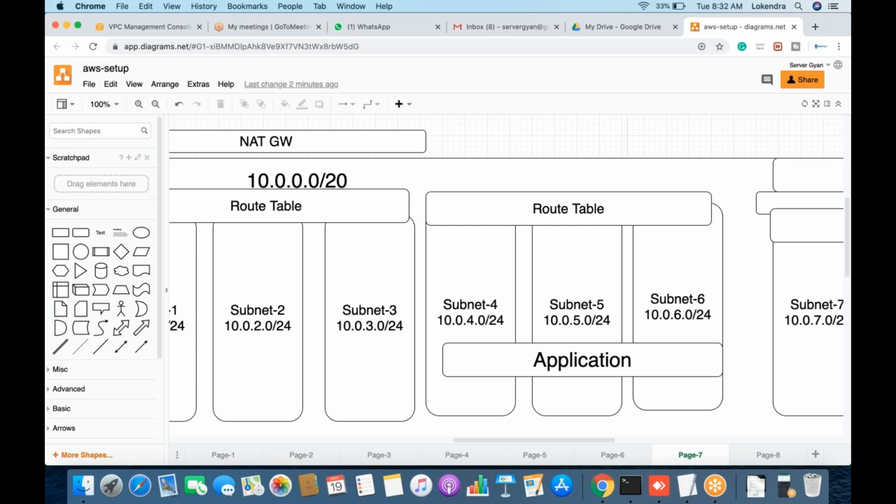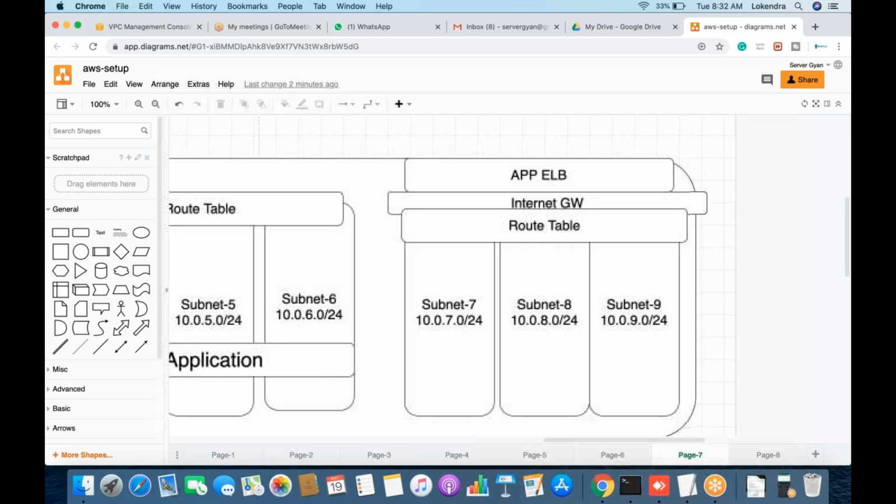One small doubt, sir. If the user wants to hit the URL, then how is the user able to see the application, sir? Like he's accessing flipkart.com, then how is he able to see all that, sir?